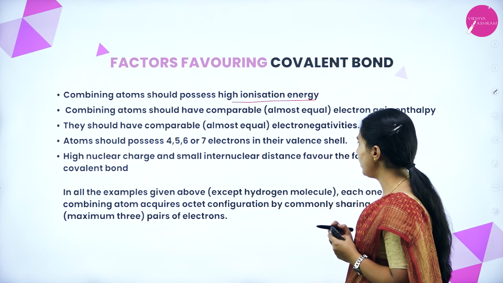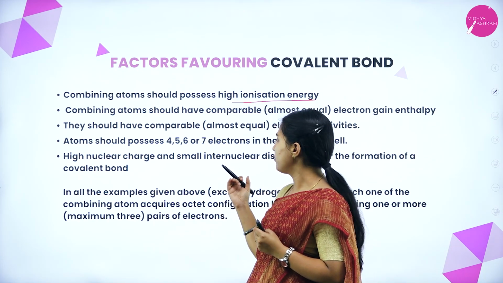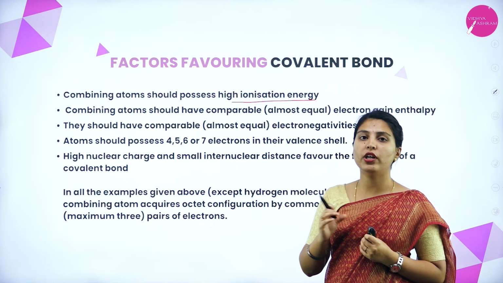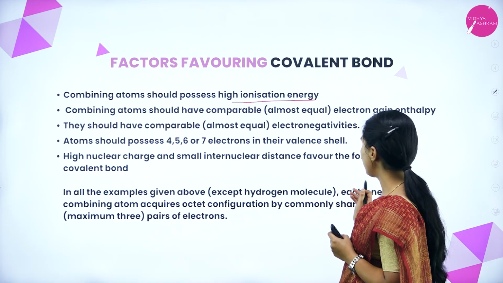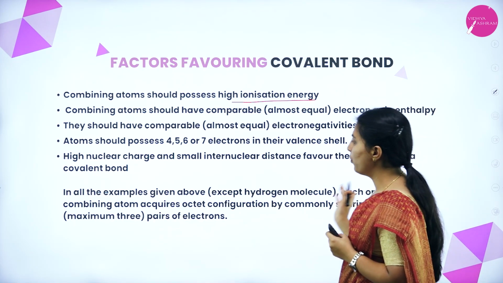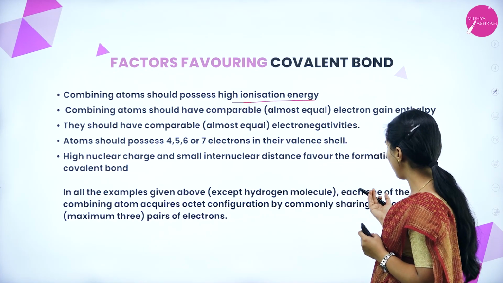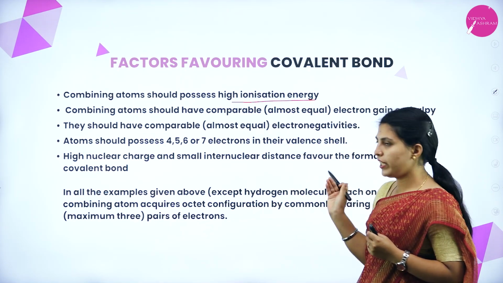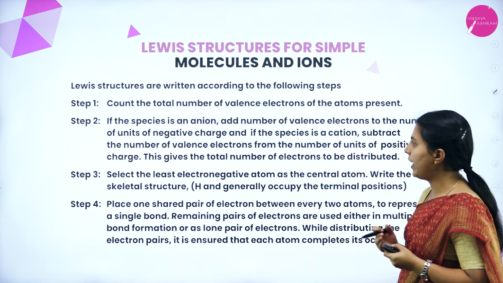High nuclear charge and small internuclear distance favor the formation of a covalent bond. If 2 atoms have a very small internuclear distance, they can bond very easily with a covalent bond. In all the examples given above, each one of the combining atoms acquires an octet configuration by commonly sharing one or more pairs of electrons. Okay, whatever we have seen, the atoms of the molecule will get a complete octet configuration by sharing of electrons. Okay. Next, Lewis structures for simple molecules and ions.